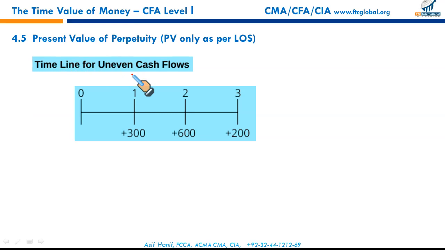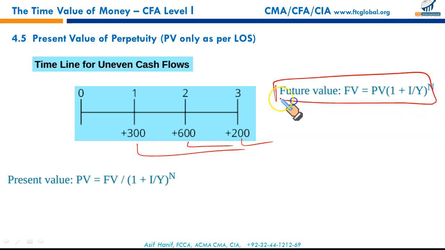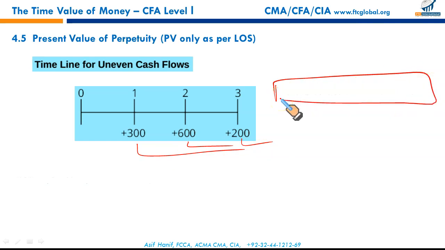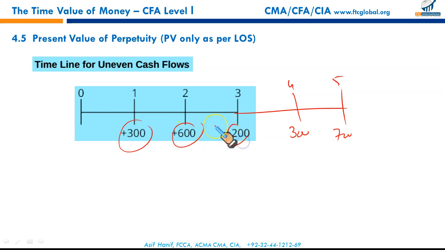Now gentlemen, this is important. As I said, if you have to calculate the future values of these cash flows, use this formula for each cash flow. But if you have to calculate the present value, maybe there are 5 or 6 different cash flows, 300 or maybe 700, what will you do then? Applying the formula on each one? For the future value, we have to do it.